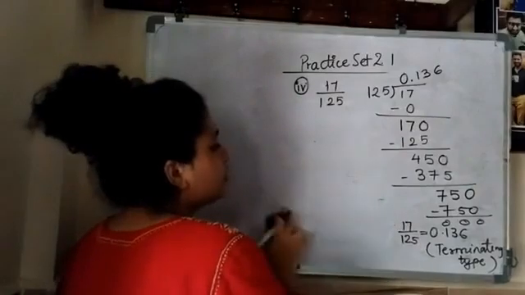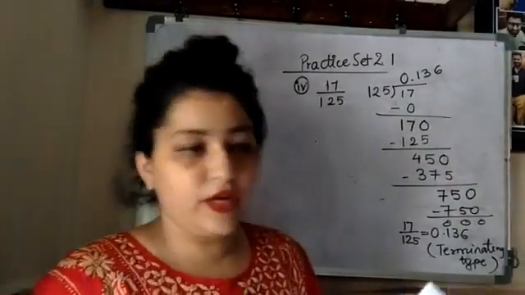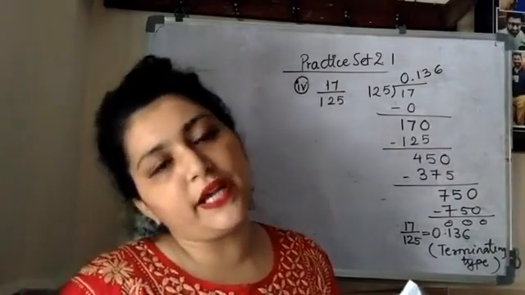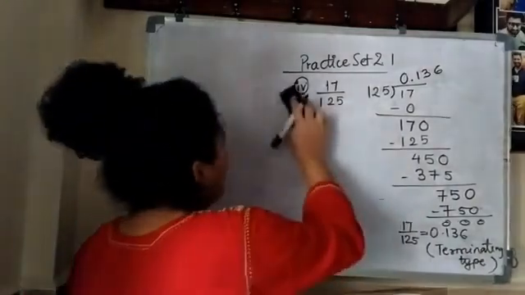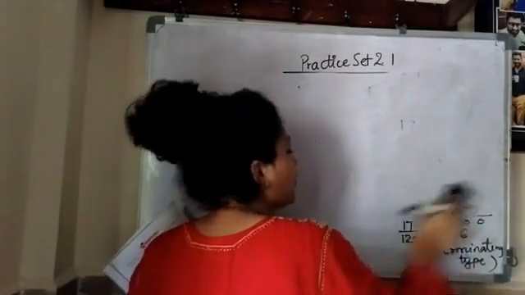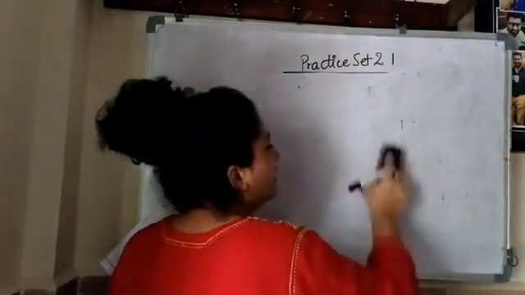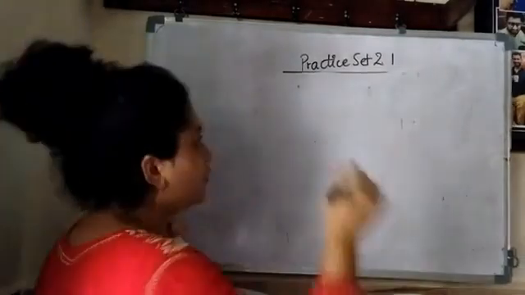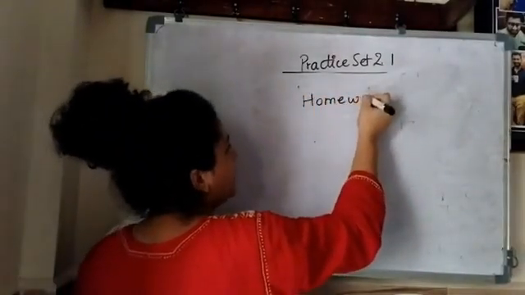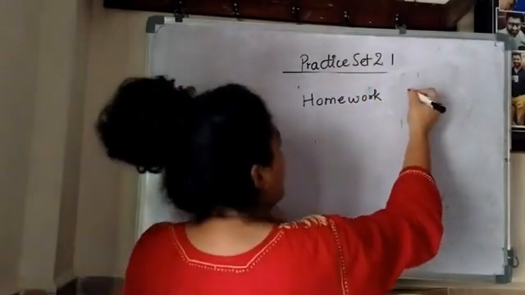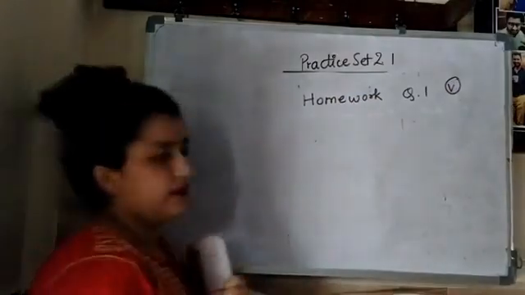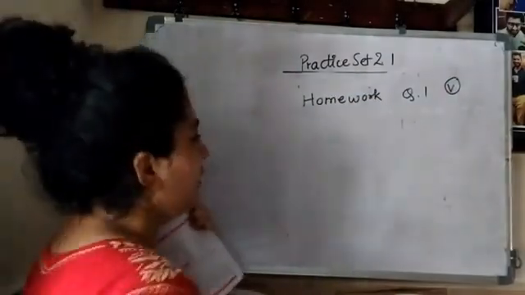I hope now you can solve question number 5. Remaining, that is 11 upon 6. So 11 upon 6 you all can do, I hope. So I will start with my question number 2. So question number 5 is homework for you all. I am writing the homework, so show it to me after the lecture ends. Okay, so homework here: Question number 1, in that you will be solving the 5th one. Okay, this is your homework.